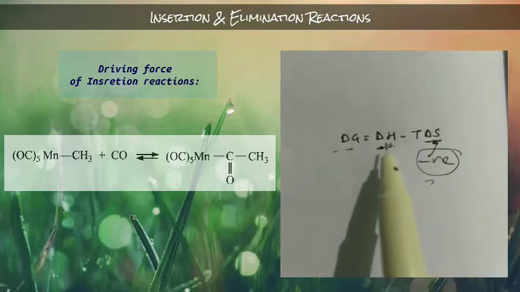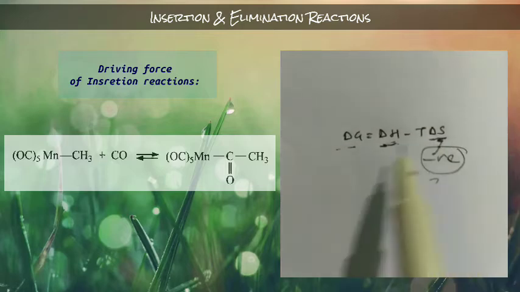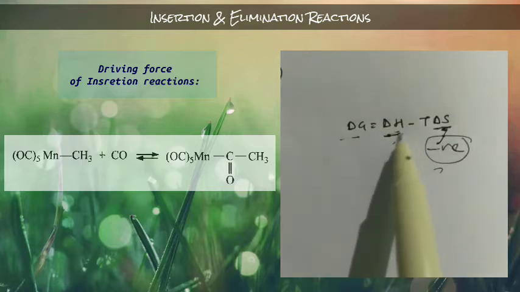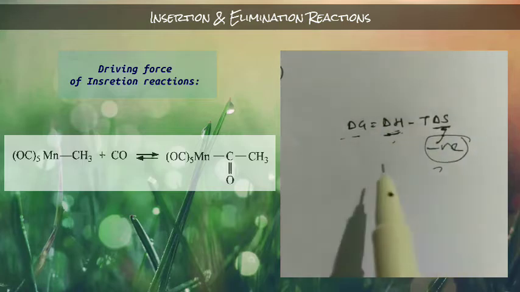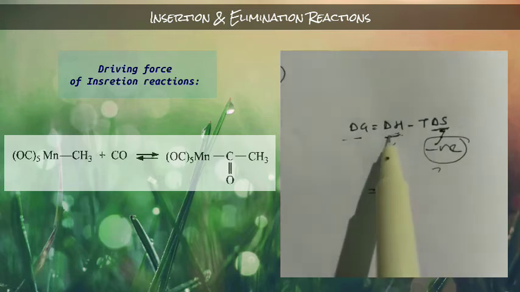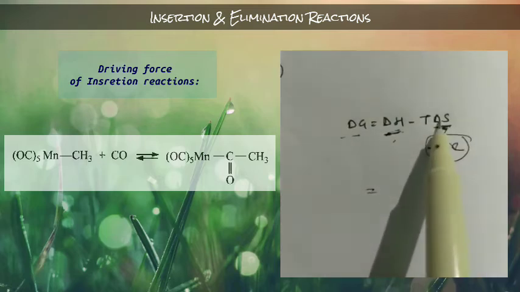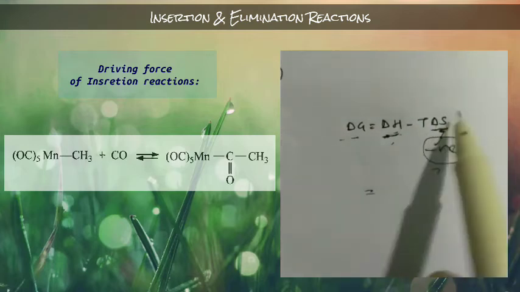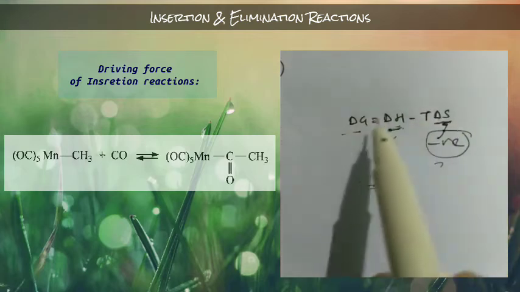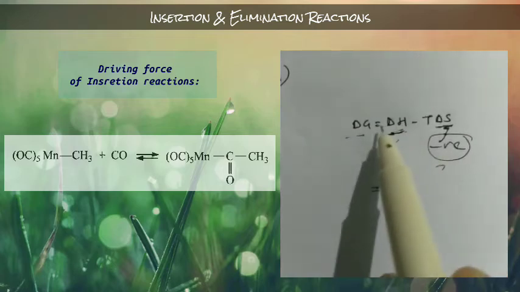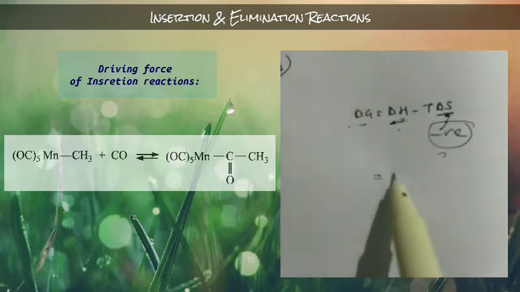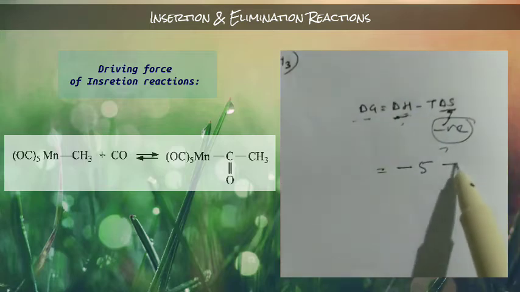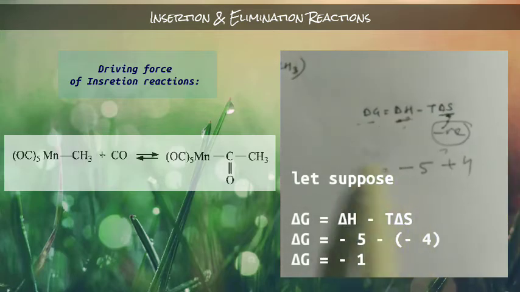If this is positive, and the ΔH is negative, and this positive value is less than the negative one, let's suppose this is -5 and this will be +4, then what will happen?